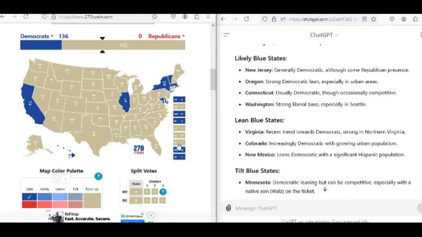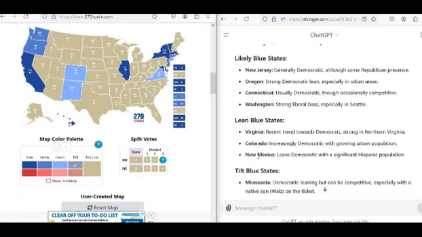Likely blue states. Okay, so we're coming down a shade. We've got New Jersey, Oregon, Connecticut, as well as Washington State. Lean blue states. We've got Virginia, which has been tainted by Maryland people moving down there, Colorado, as well as New Mexico. Although, what must be noted is that New Mexico, as well as Virginia and Minnesota, usually vote blue around the same margin. Tilt blue states.